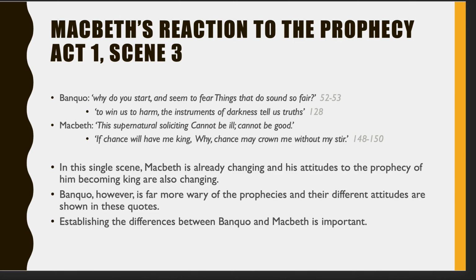Now, Macbeth goes on at the end of this to say, "if chance will have me king, why, chance may crown me without my stir." What that means is, he's saying, if I will end up being king, I will do it without having to do anything, because I've already become Thane of Cawdor without having to step forward myself and try to make myself Thane of Cawdor. So if I am to become king, I don't have to step forward and make myself king. He makes a decision that he's not going to try to become king. He's not going to do anything specific to make himself king. He'll just leave it to chance, and eventually it will happen.